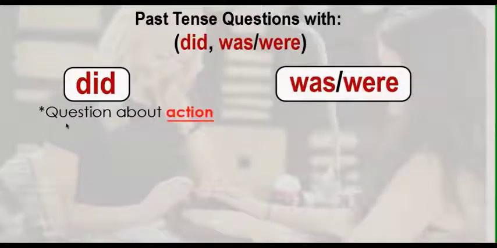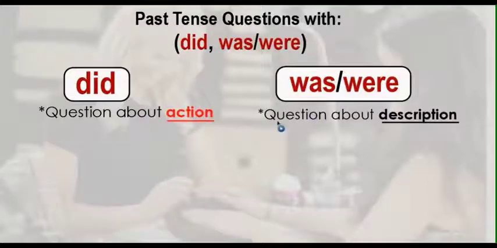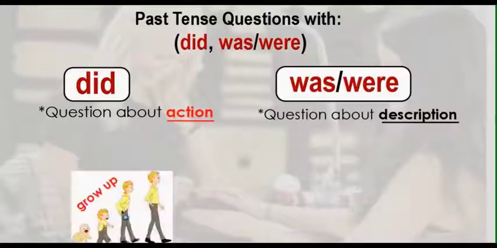Well, first, did we use for questions about action. Was we use for questions about description. So what's the difference between a question about action and a question about description? Well, let's look at this example.